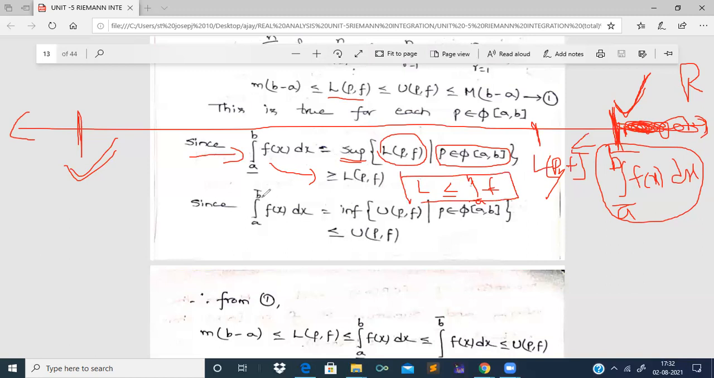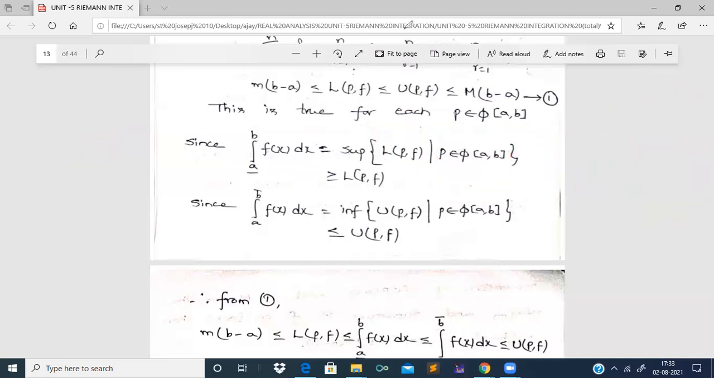After obtaining this, L of p comma f is less than or equal to the integral of a bar to b f of x dx, next the author is considering the upper Riemann integrability value, that is, the integral of a to b bar f of x dx is equal to the infimum of all upper Darboux sums for different partitions of the family of partitions of closed interval a comma b.